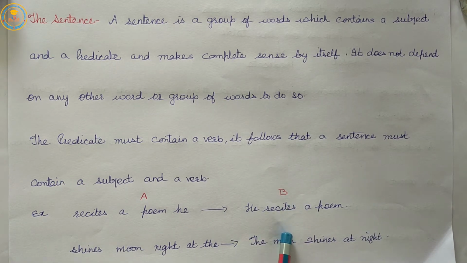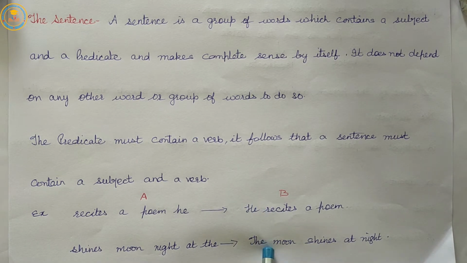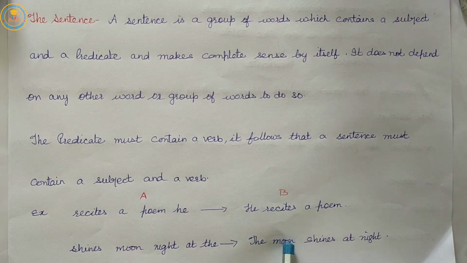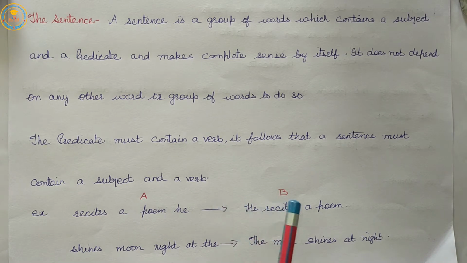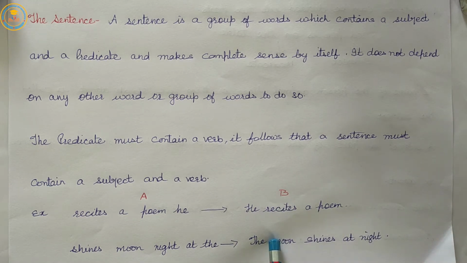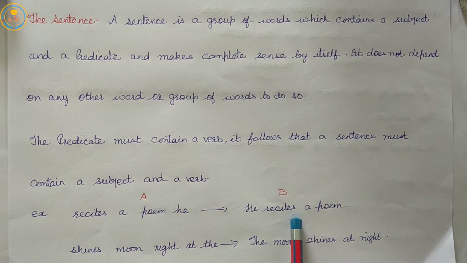In column B, the same words have been placed in their proper order. Now they make complete sense. These two sentences are in complete sense, so they are called sentences. So a sentence means a group of words that make complete sense and contain subject and predicate.